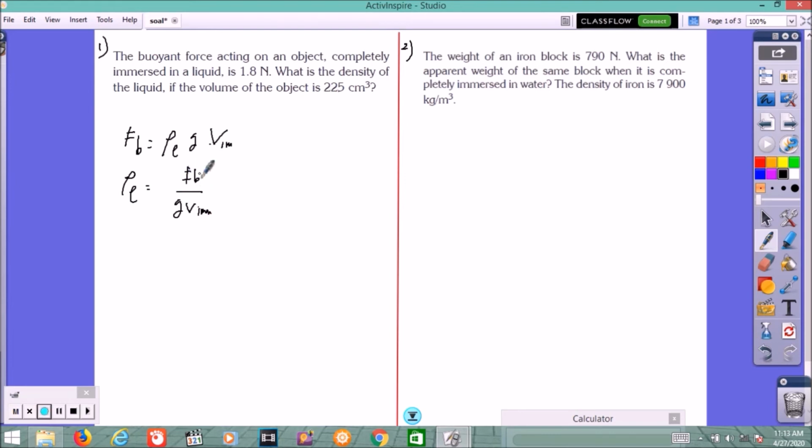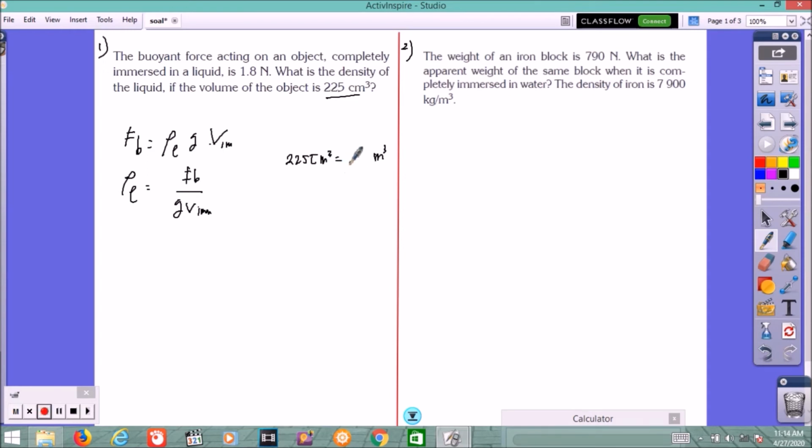Fb is already in SI unit, and the gravitational acceleration also, but the volume immersed here should be in meter cube. 225 centimeter cube, we have to convert it to meter cube. Centimeter to meter, move two steps, and then divide by 1 million because this one is in cube, or times 10 power minus 6.